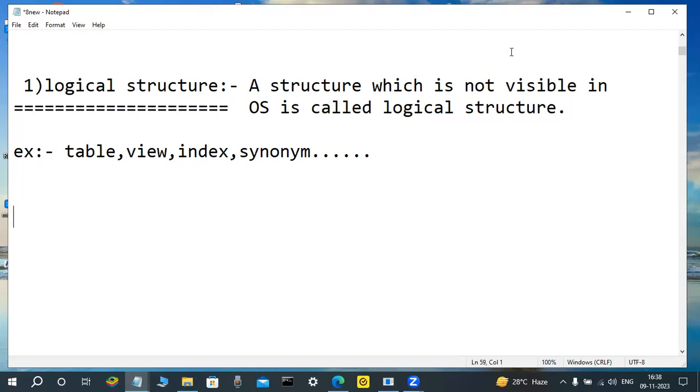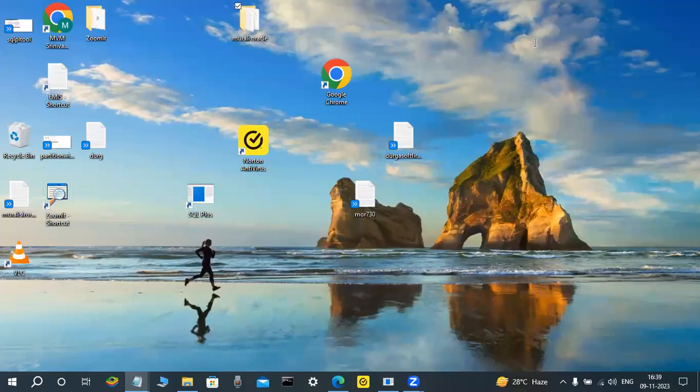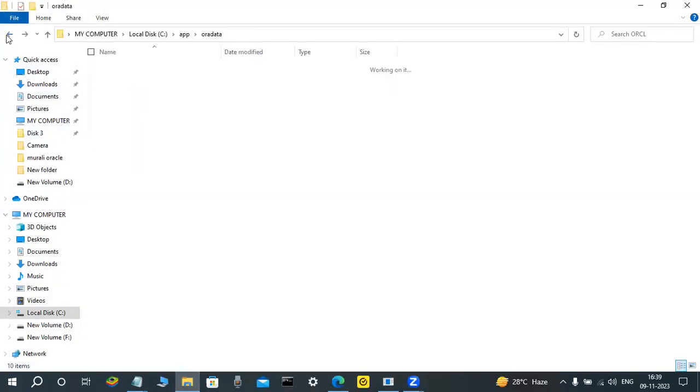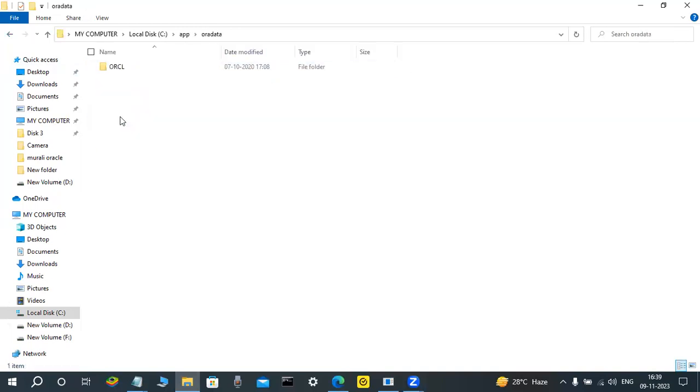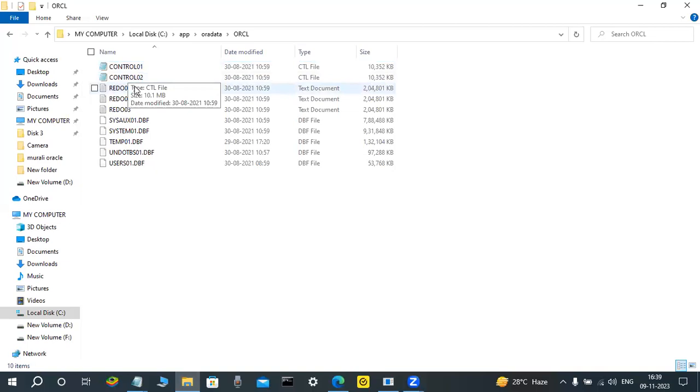Suppose whenever I'm installing a software, some physical files are created on a disk, like the C drive or D drive. Not only Oracle software; suppose you are installing Excel or MS Access, some files are physically created on the disk. The same with Oracle: whenever we install Oracle software, some files are automatically created on the hard disk.